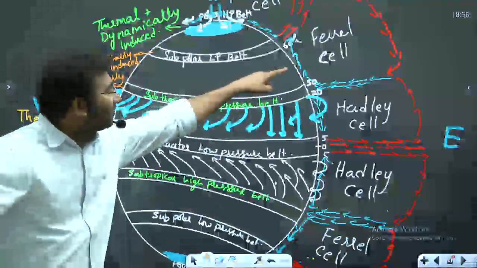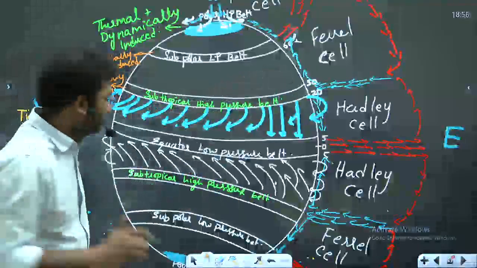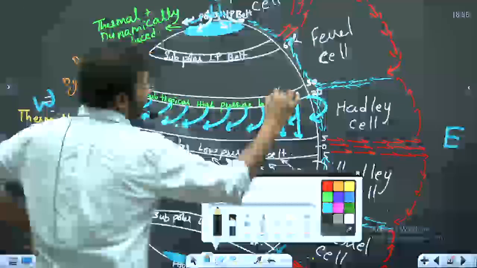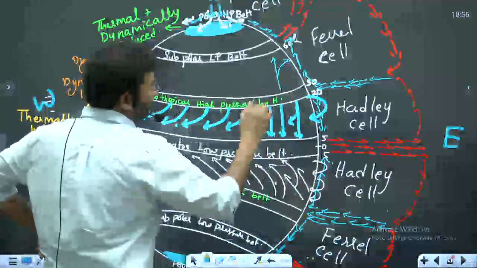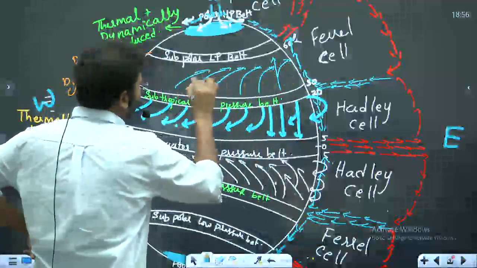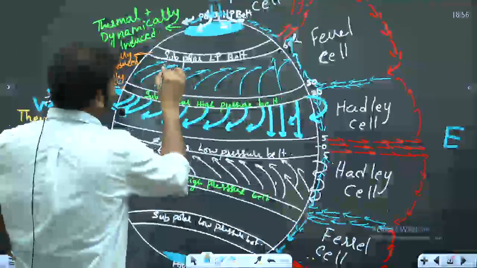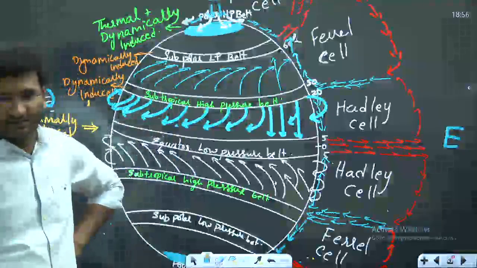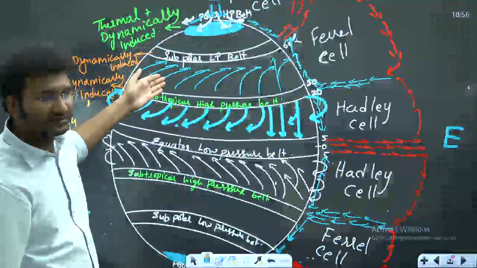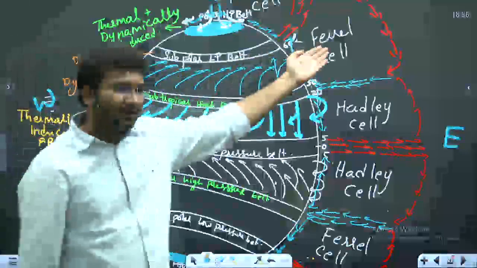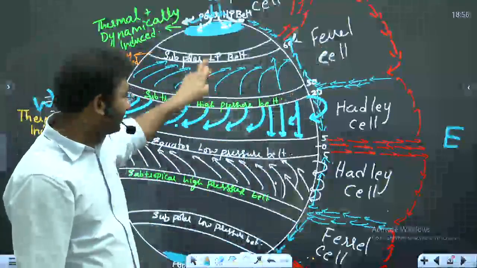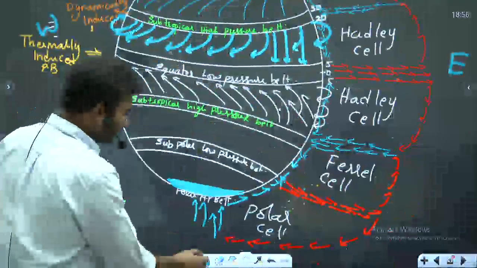Likewise, draw for this. These are surface winds. Okay? Look at these surface winds. What is the deflection? Towards the right. Are they moving from west to east or east to west? Coriolis force in the northern hemisphere is towards the right, so this is called westerlies. Now where are westerlies present? The Ferrel cell surface winds. Southern hemisphere also the same. Try to apply the same here.